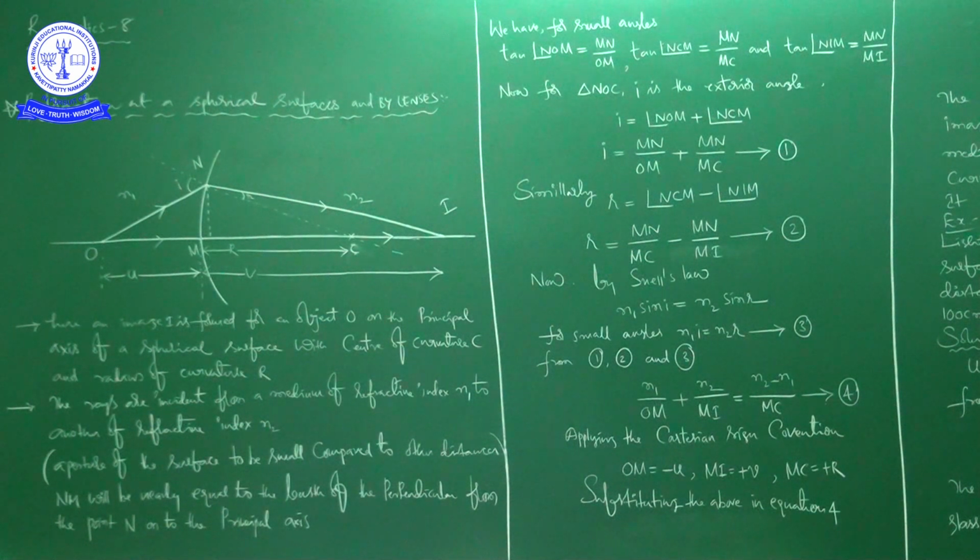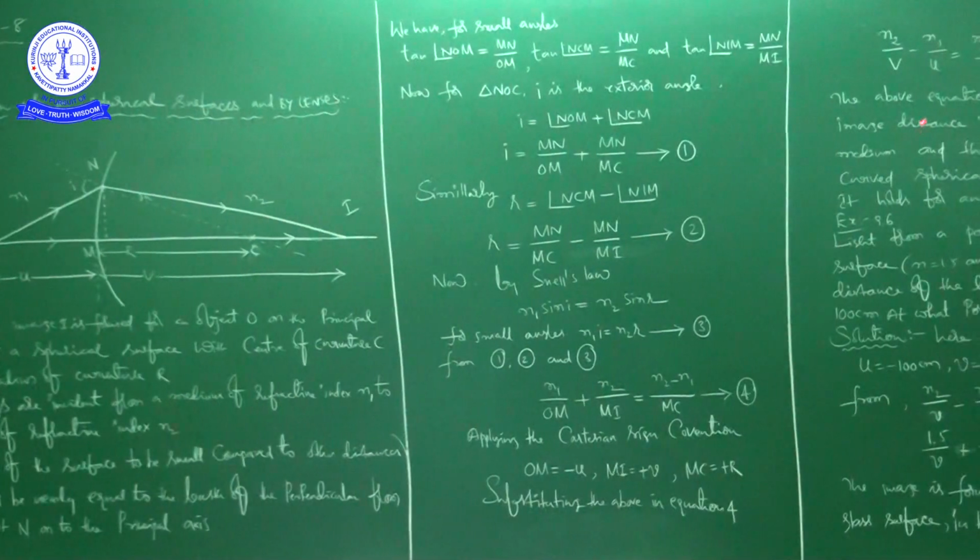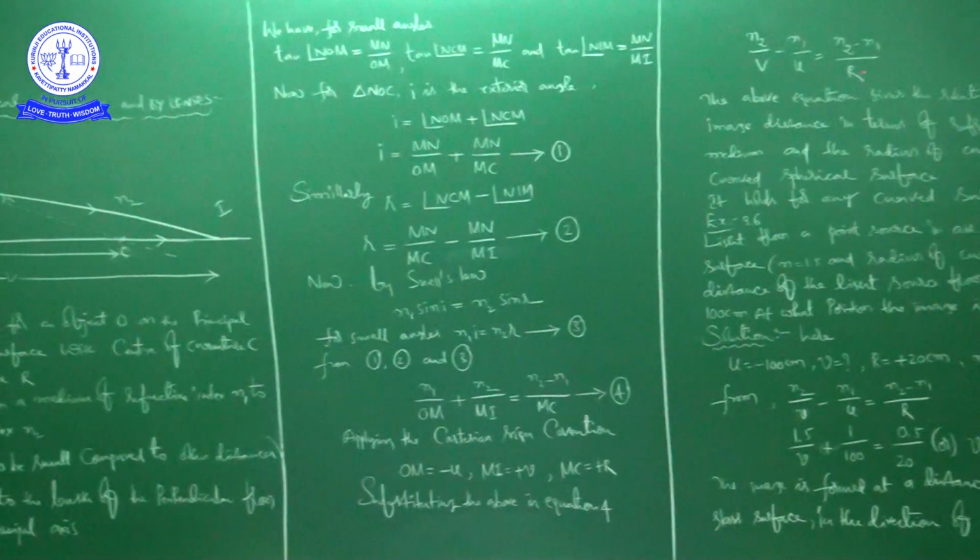So these are the refractive indices of the mediums and the radius of curvature of the curved spherical surface. It holds for any curved surface. So whatever relation we derived here, that is n2 by v minus n1 by u equal to n2 minus n1 by r, is good for any curved surface. So this is all about the derivation, which is called image formation.